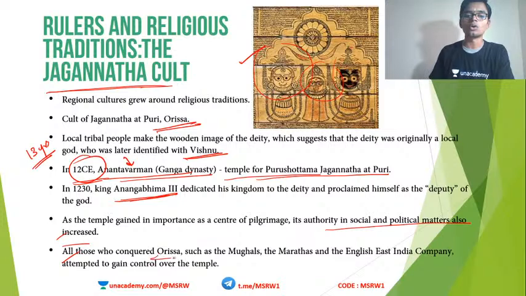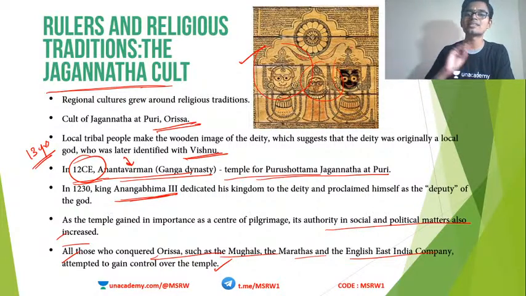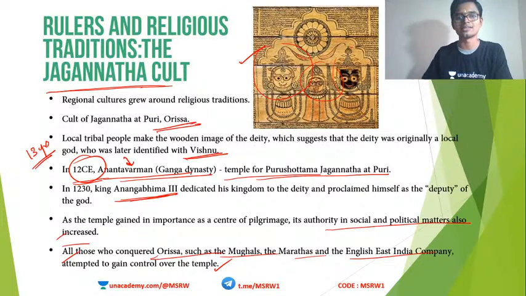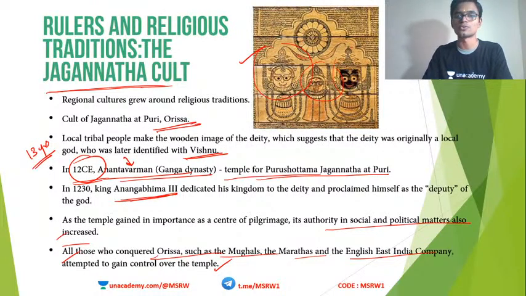All those who conquered Odisha, such as Mughals, Marathas, English East India Company, all wanted to gain control over this temple. Why? Because of the same reason. The temple is extremely rich. Also, those who controlled the temple had a higher say in the social and religious matters. So anybody who conquered Odisha wanted to acquire the control of Jagannatha temple. Okay, we saw how the rulers used these temples in ancient times and medieval times in the last chapter. I hope you can remember that. Same reasons applicable here also.